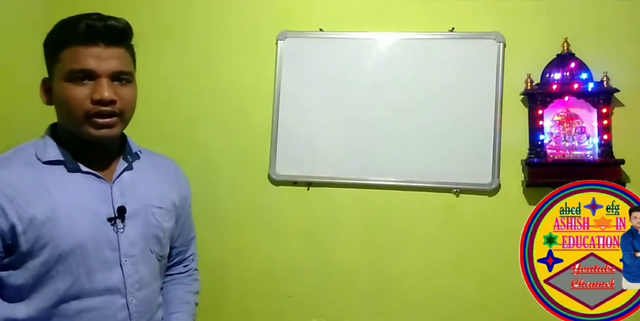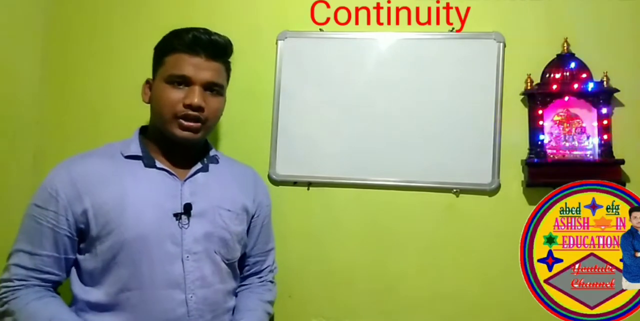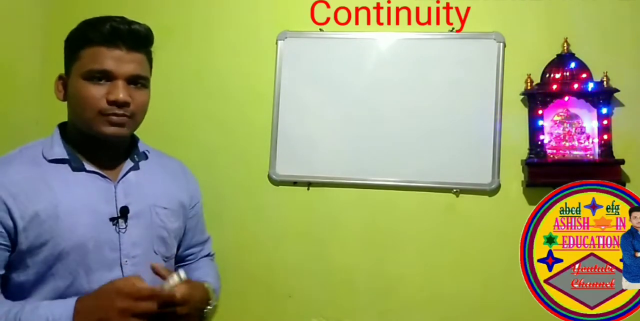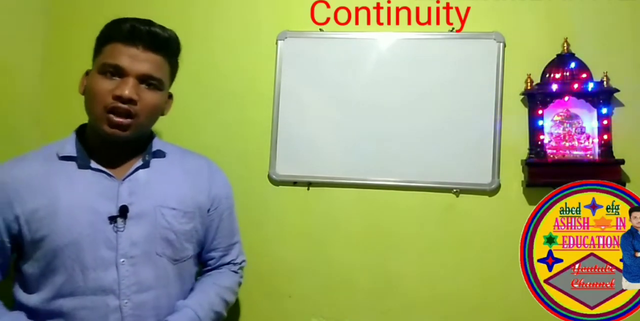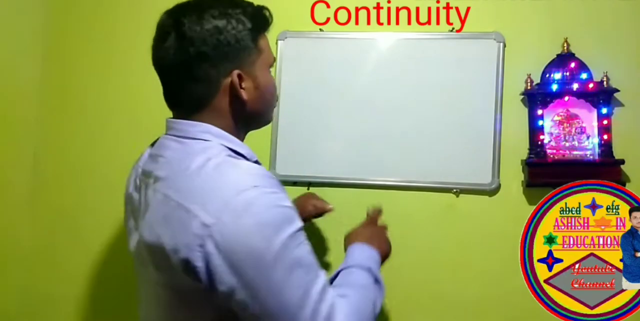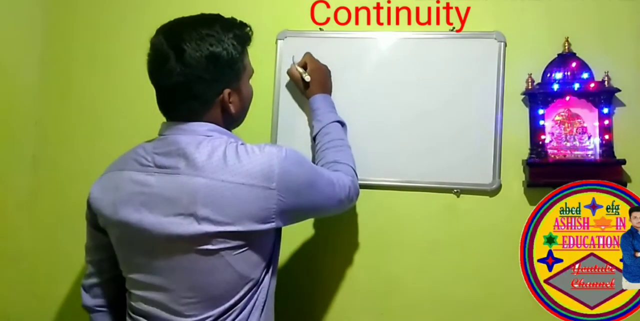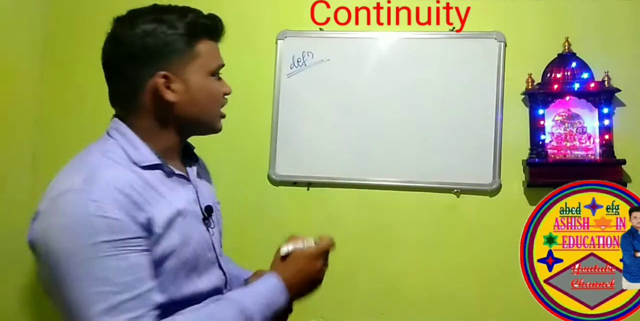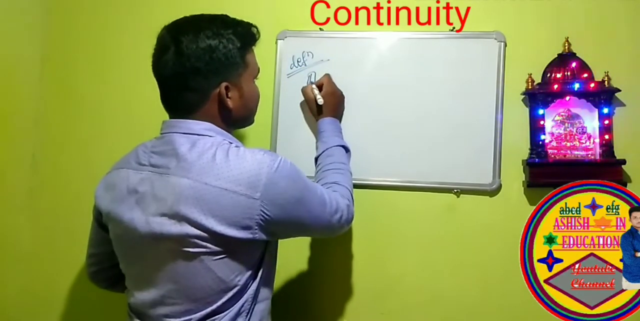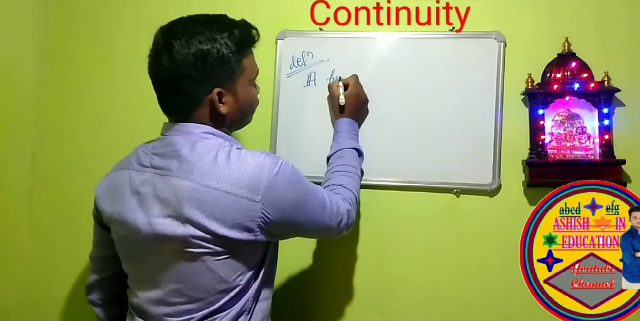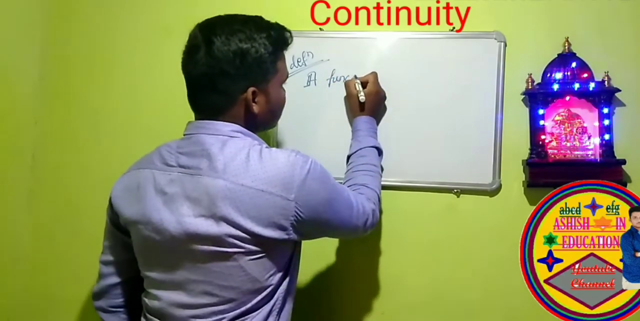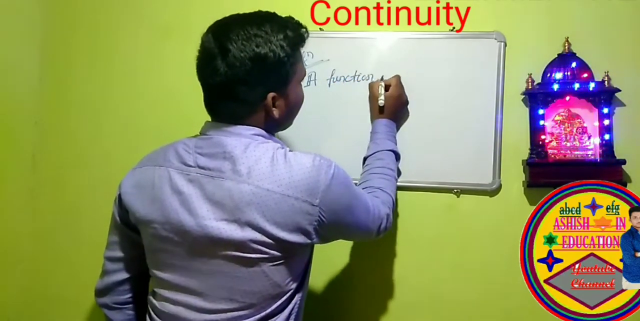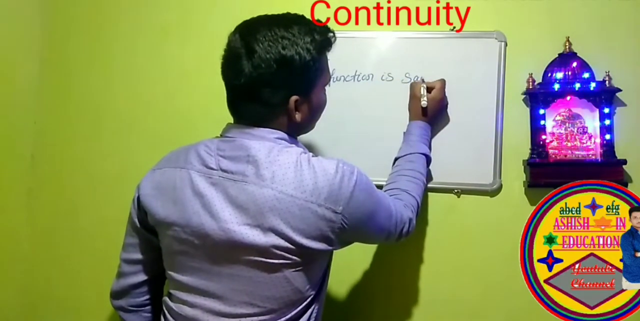So now we will discuss about continuity, and after that we will discuss about differentiability. So first of all, continuity. What is the definition of a continuous function? A function is said to be continuous at a point.